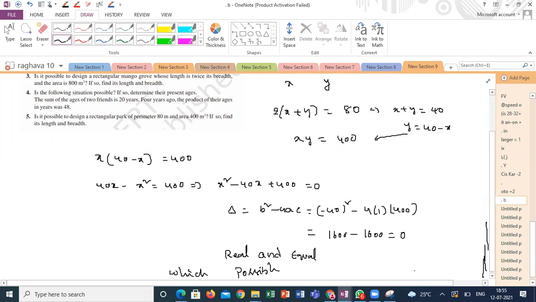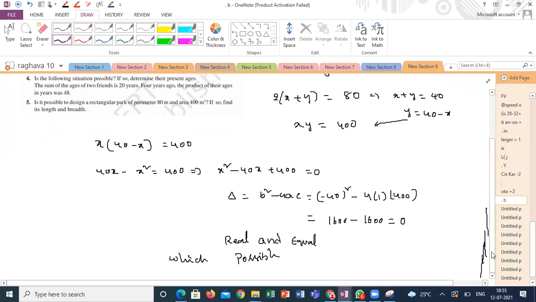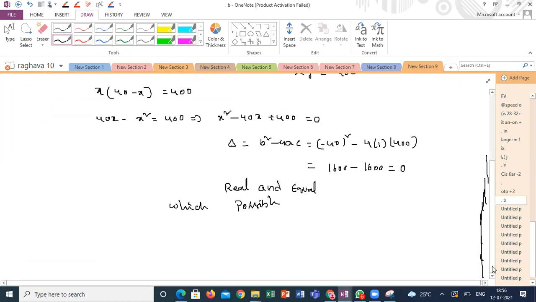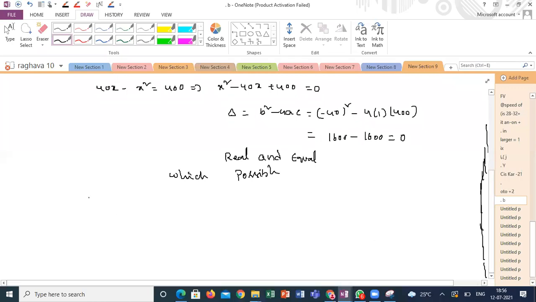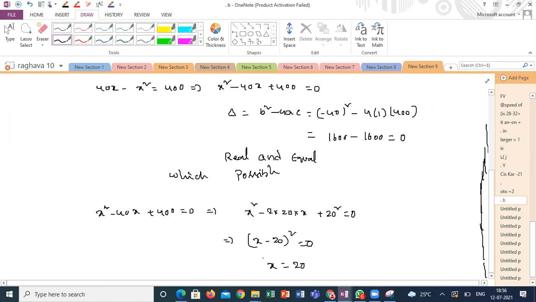If it is possible, you have to calculate the solution. What is the length and what is the breadth? Solving the quadratic equation will give the length for us. x square minus 40x plus 400 is equal to 0 can be written as x square minus 2 into 20 into x plus 20 square is equal to 0. This is (x minus 20) whole square is equal to 0. x is equal to 20.